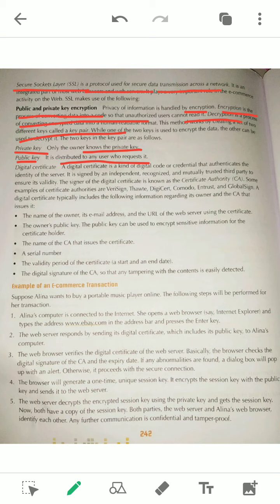Now, as we have discussed, three things should be provided: privacy, authentication and integrity. These things will be carried by one protocol, and this protocol is the SSL protocol. In this protocol two types of keys are working, the public key and the private key. Why? Because they are used for encryption and decryption. Now who will give this protocol and all these private keys and public keys? Who will permit the use of such things? This permit should be taken, and it should be given by one authority. This is called the certificate authority.